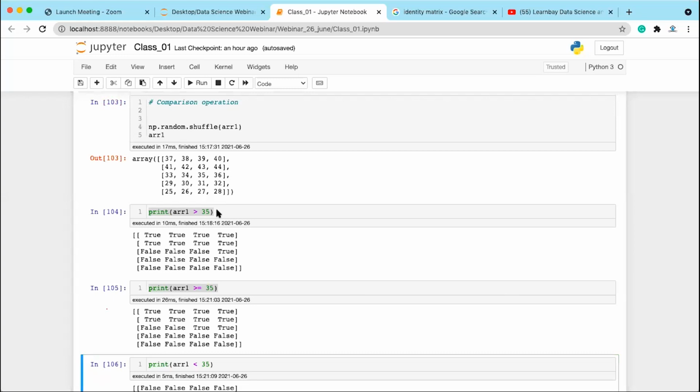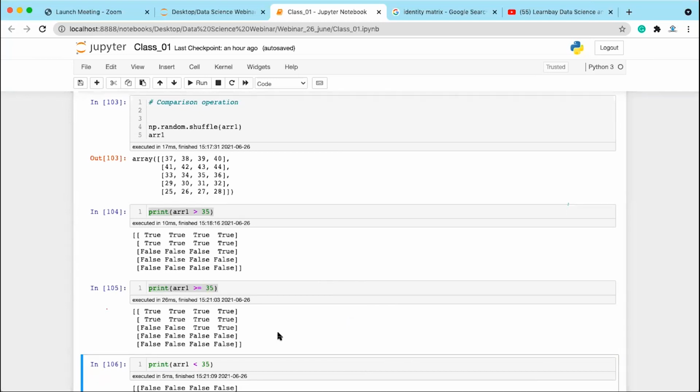Let's say you have data of different employees, and you want the details of only those employees whose age is more than 50. You can use these operations in those cases.